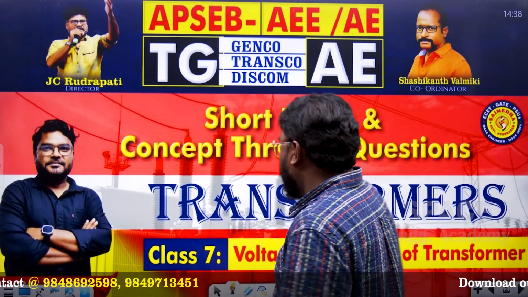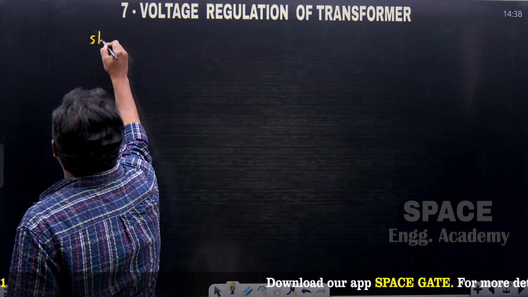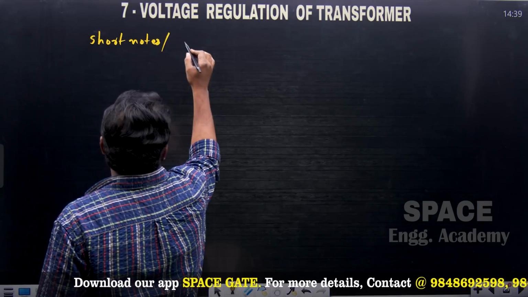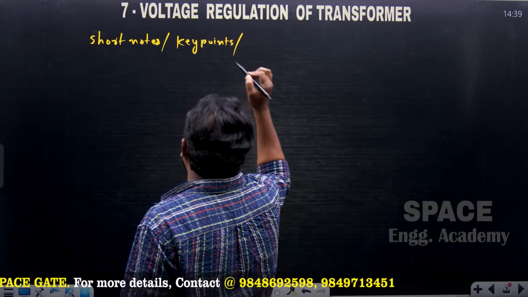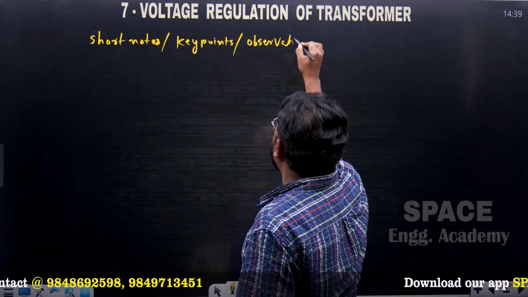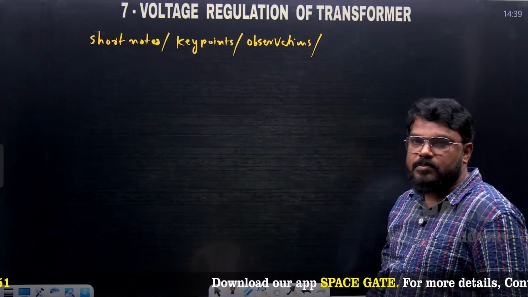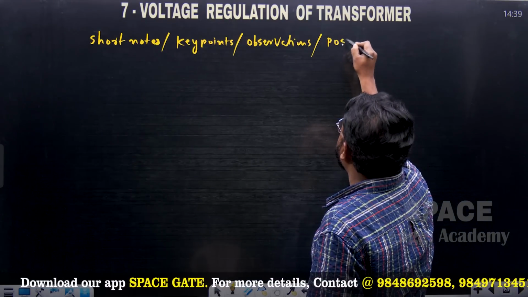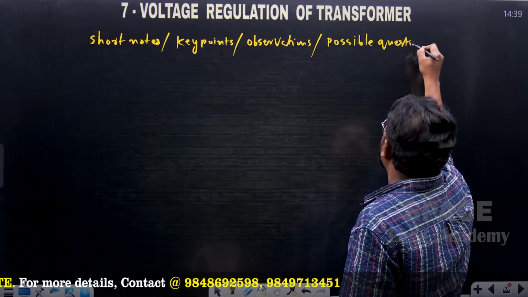of transformer. And these short notes are also called short notes from voltage regulation of the transformer, or key points from voltage regulation of the transformer, or observations from voltage regulation of the transformer, or summary points, or possible questions from voltage regulation of transformers.